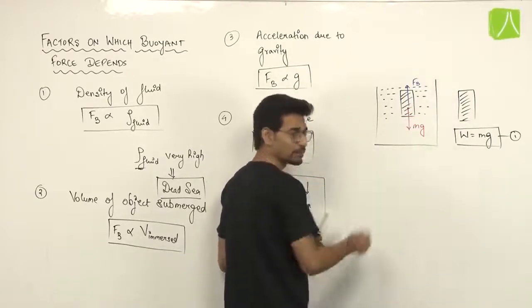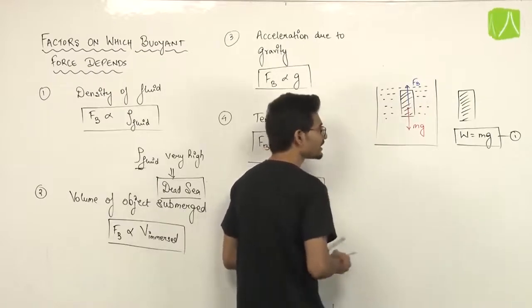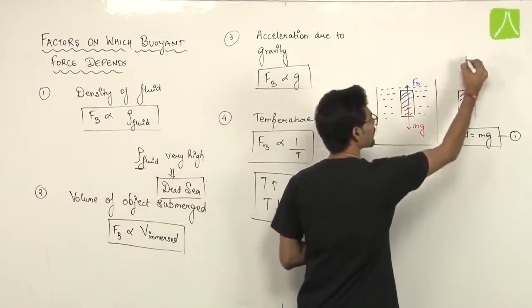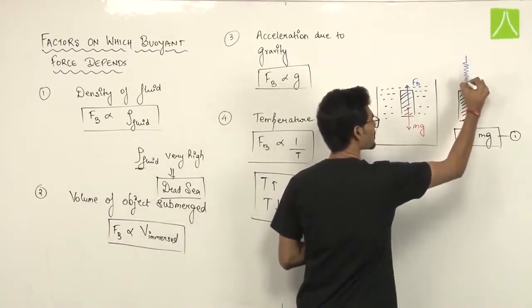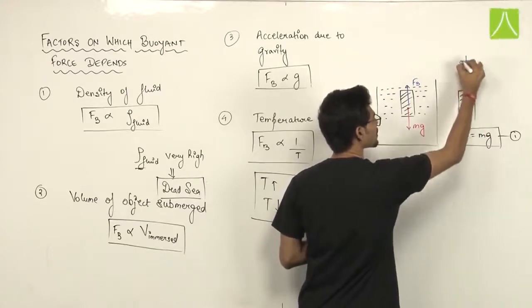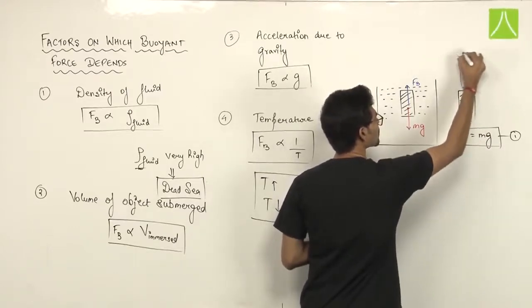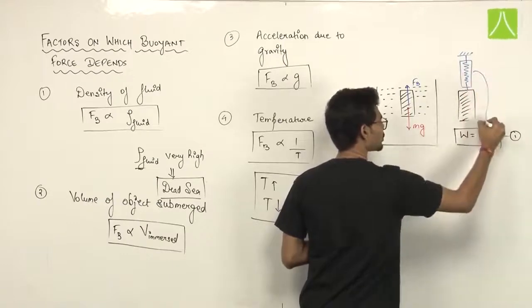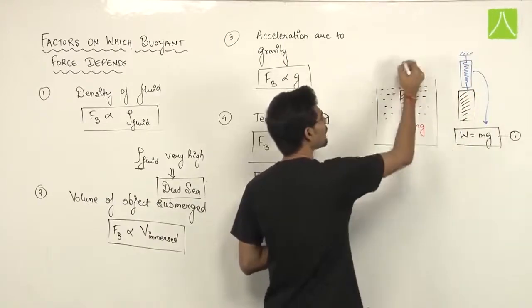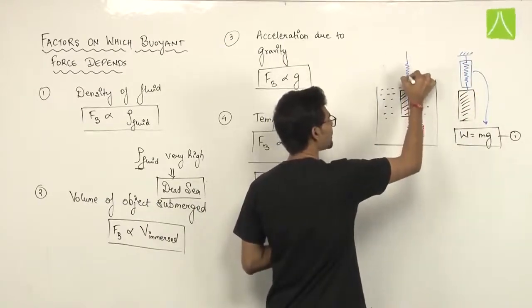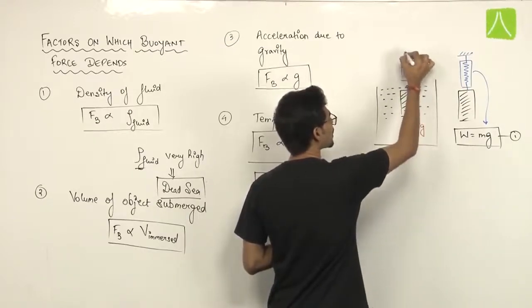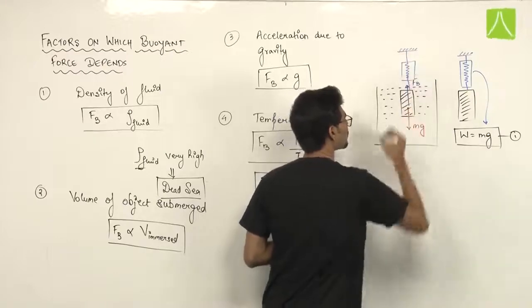So the net force acting on this body: this weight equal to mg comes from the spring balance that I have tied to this box. This spring balance is showing W equals mg. Now if I have that same type of spring balance on this object, what will this spring balance read?